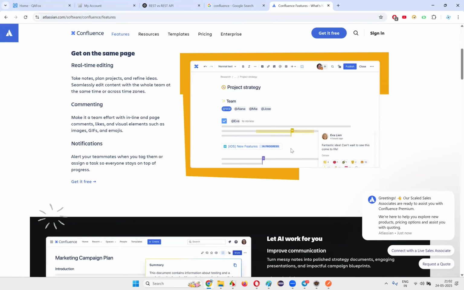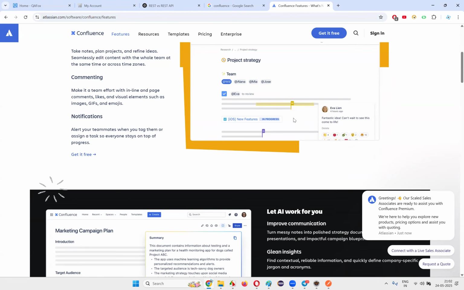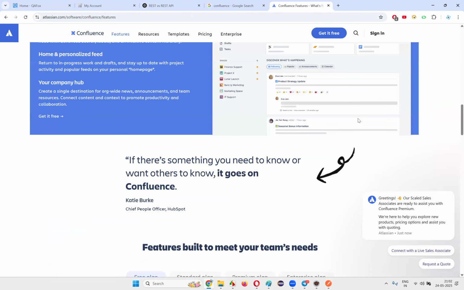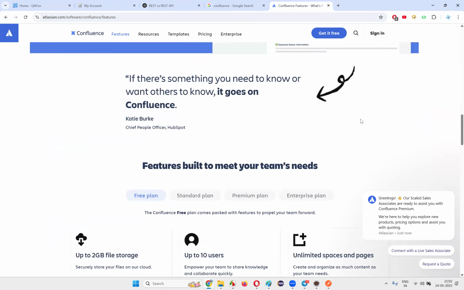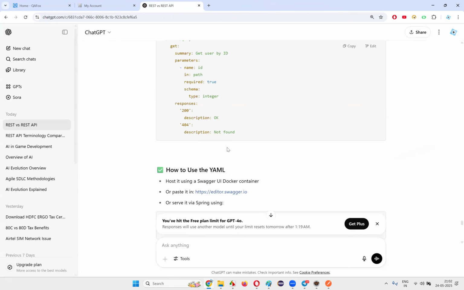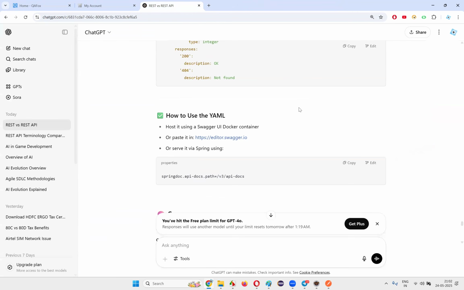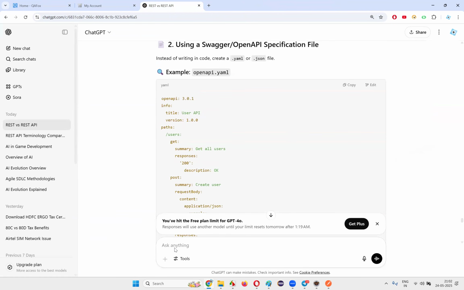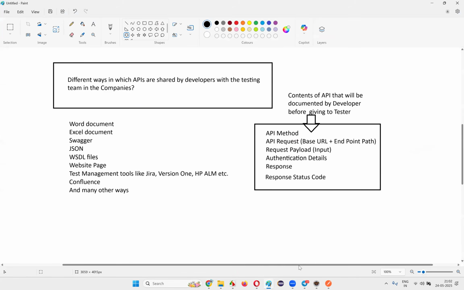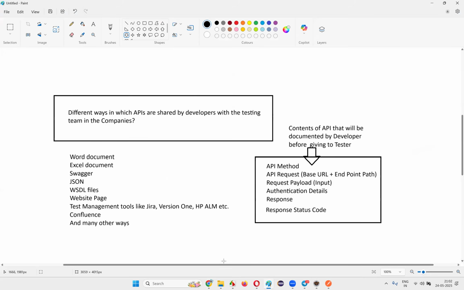Some owner will create a document, and other people will start discussing it, and real-time feedback can be given. Many other things are possible, but those are the things I want to showcase here. That's what Confluence is. Developers can use Confluence pages to share the API details with the testing team. Many other ways can also be there, guys. These are the ways I know.